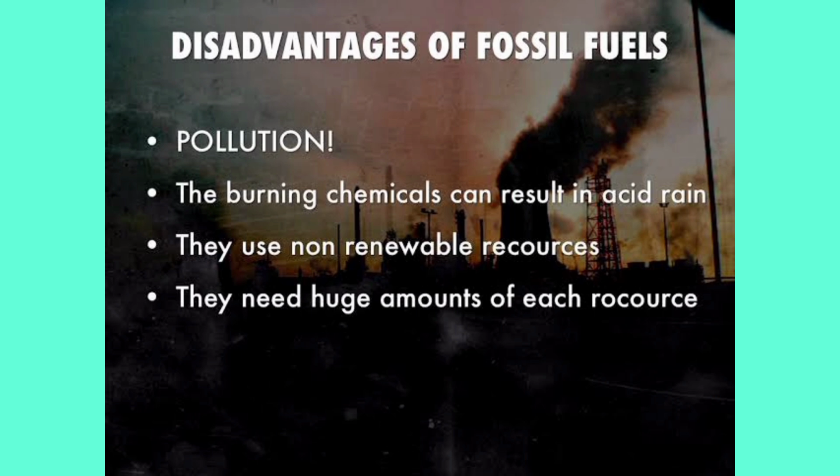The third point is that they use non-renewable resources. Non-renewable resources are the resources that are not man-made, as we have discussed in chapter number 5, where we discussed artificial satellites. Artificial things means things that are man made, that are not natural. So the fossil fuels are natural resources, but they are non-renewable resources. Non-renewable resources will be diminished soon in the future.